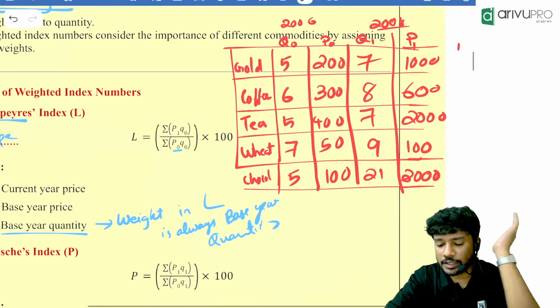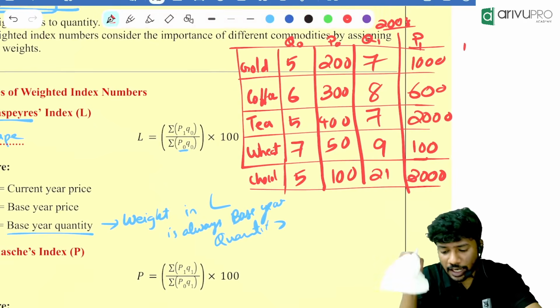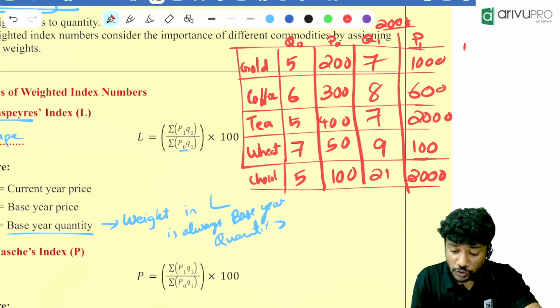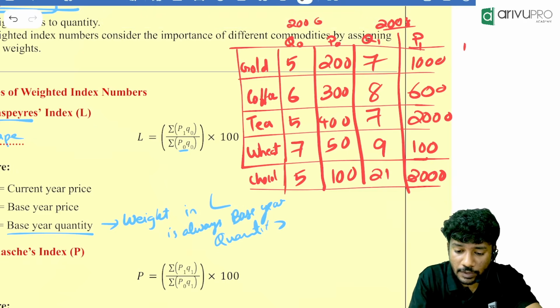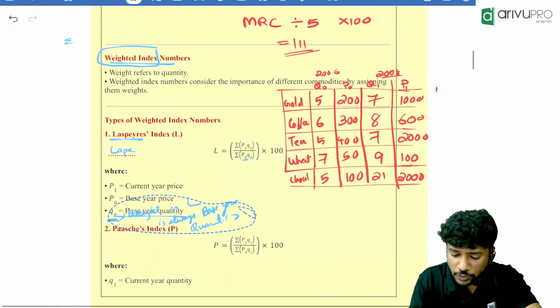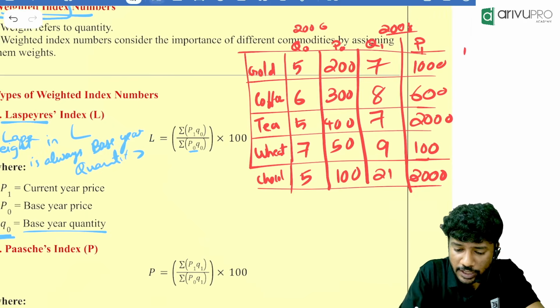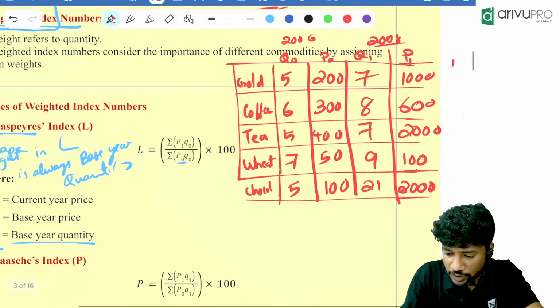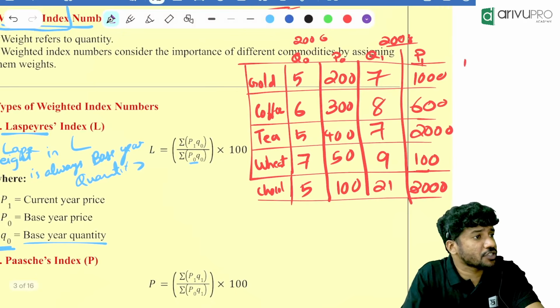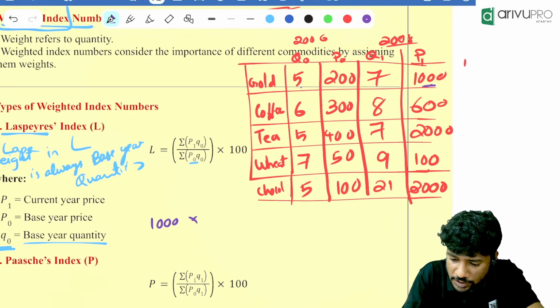Now everyone take your calculator. How are you going to do it in the calculator? I should understand, or you should tell me right now. Sigma P1 Q0. How to find sigma P1 Q0? Take your calculator. P1 value for gold is 1000, into Q0, which is 5.